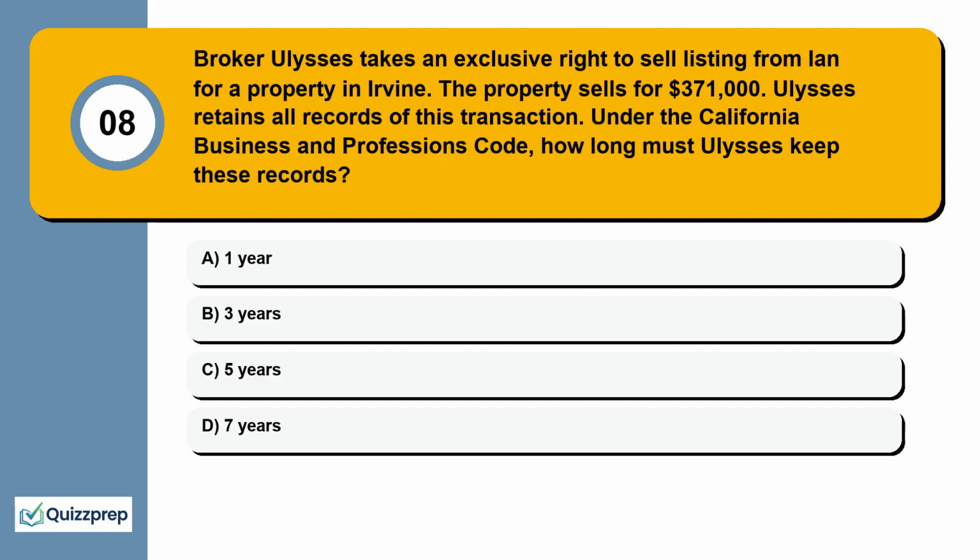Question 8. Broker Ulysses takes an exclusive right to sell listing from Ian for a property in Irvine. The property sells for $371,000. Ulysses retains all records of this transaction. Under the California Business and Professions Code, how long must Ulysses keep these records? 1 year, 3 years, 5 years, 7 years.